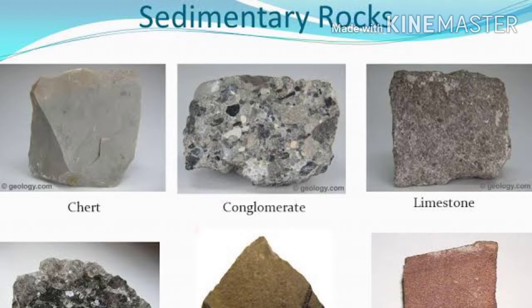This type of rock is called the sedimentary rocks. The word sedimentary is formed from a Latin word sedimentum, which means settle down.